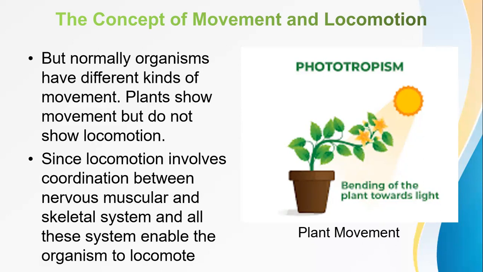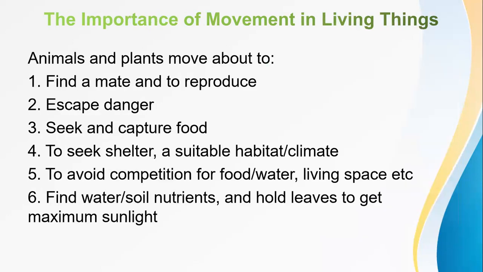Now let's move on to the importance of movement in living things. We know that living things are mainly made up of plants and animals. So this characteristic, movement, has major and various importance to plants and animals. Plants and animals move about in order for the following to happen.